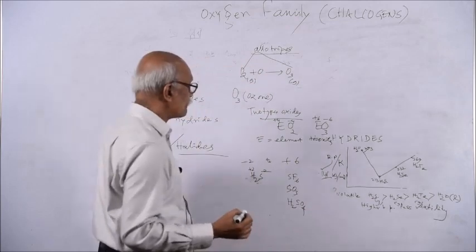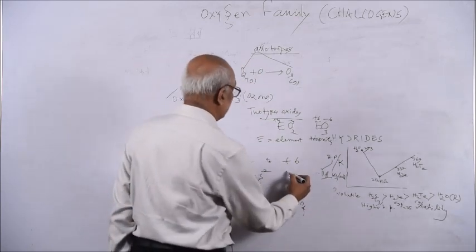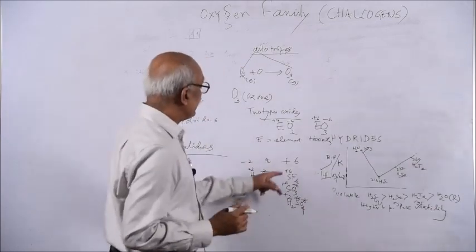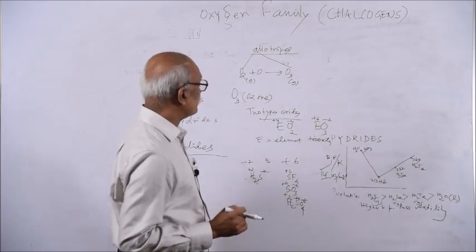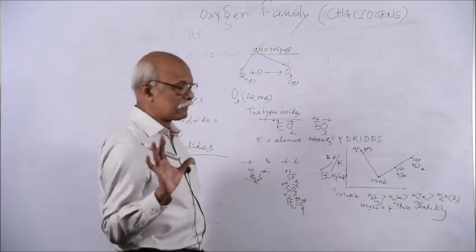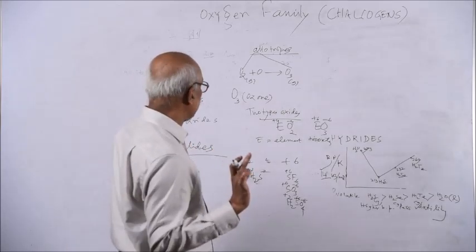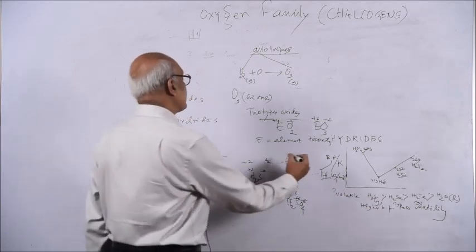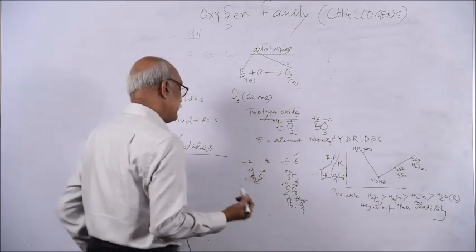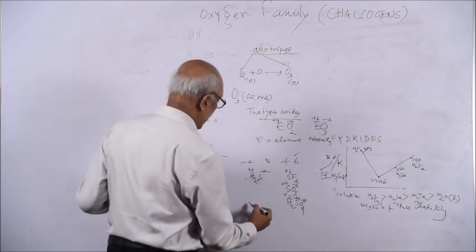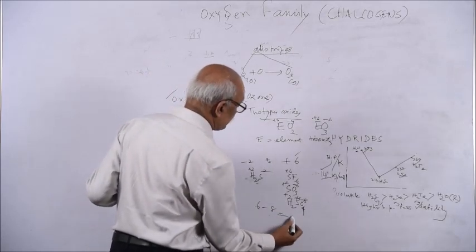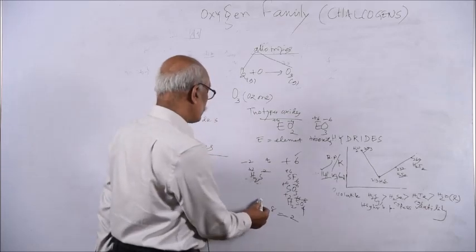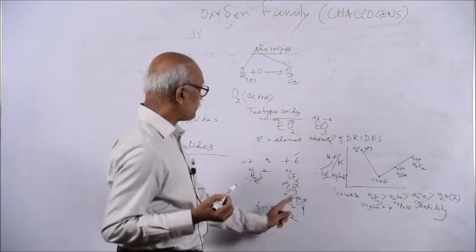In all these compounds sulfur has a plus 6 state. The maximum oxidation state is 6 because the maximum number of electrons in the valence shell in group 16 is 6. The minimum is group number minus 8, that is 6 minus 8, equal to minus 2.